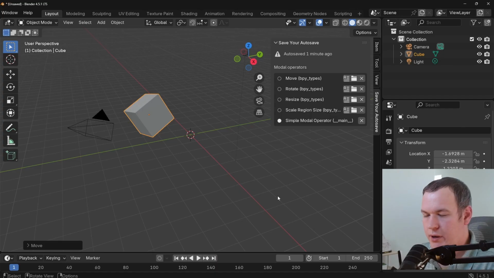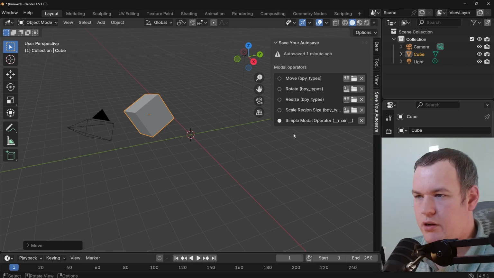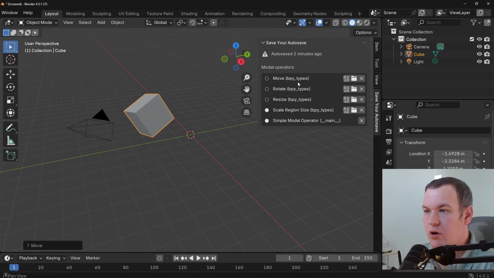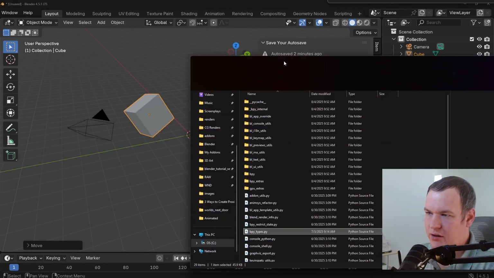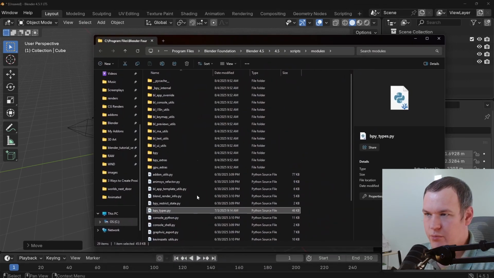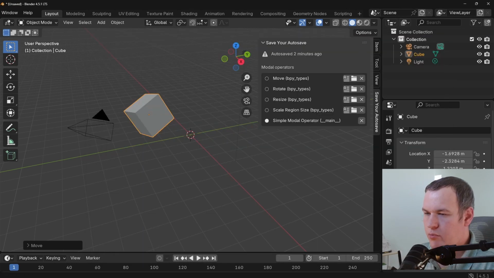So what do we do about it? For users, mainly just be aware. I did make this add-on so you can see a history of modal operators that have run or are still running. And I'll share later in the video how you can install this add-on. This add-on will show you where the operator is coming from as well. And you can even open the folder that contains the script. In this case, most of these are core Blender scripts, so it just pops up the Blender folder.